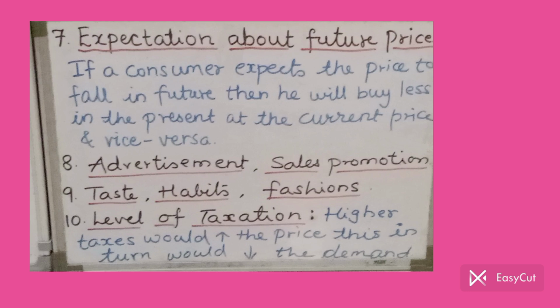But at least 4 or 5 points you should write properly, like price, income, substitute goods, complementary goods, nature of product. These points you shouldn't mess with, you should write them correctly. So the meaning of demand and determinants of demand are over.